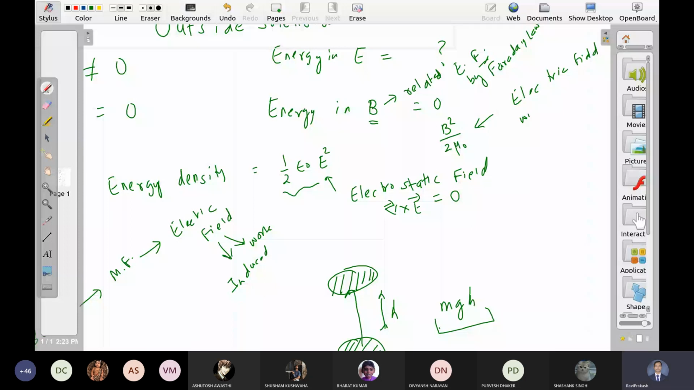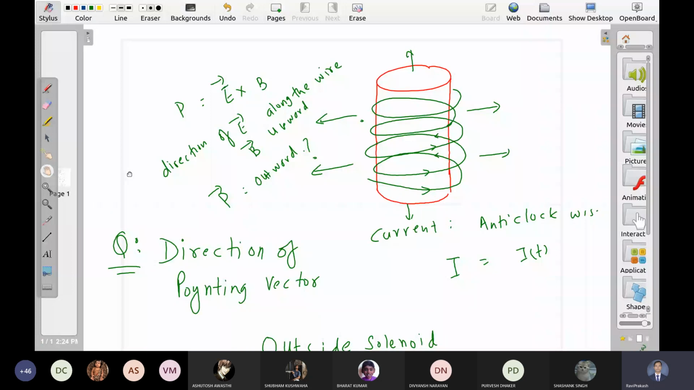When we say half epsilon naught E square, it is for the field where curl is 0. When we say B square by 2 mu naught, it is for those electric fields which are not conservative. But ultimately it has to be the electric field only that can do the work. So if there is no magnetic field outside, obviously there is no energy outside. So which statement is not right? Is there any doubt here? Or do we have energy outside but we are making some mistake?